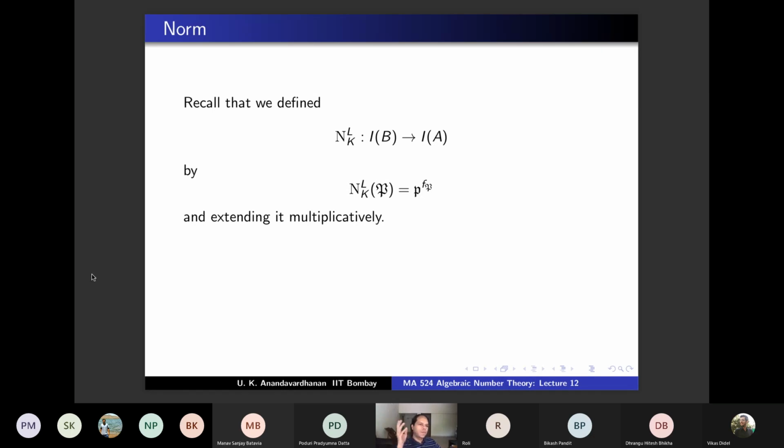What I mean is any fractional ideal will be of the form P1 power e1, P2 power e2, etc., where the e_i's could be positive or negative integers or zero. And extend the definition multiplicatively, so you have the norm map. Okay. So what would be the norm of pB? If you start with a prime ideal downstairs, and you go upstairs, you get pB, and you take its norm. Can you guess what this is? Guess or prove what this is?